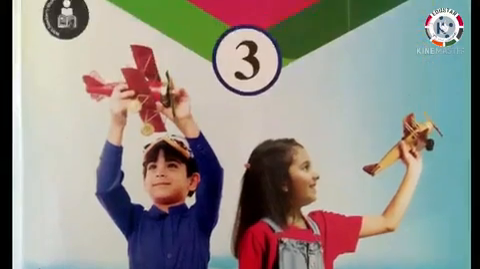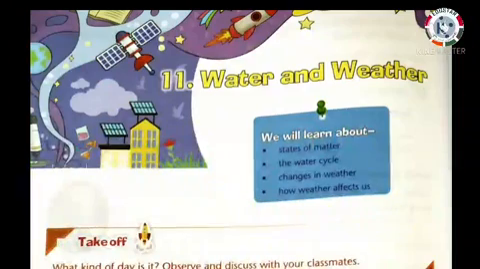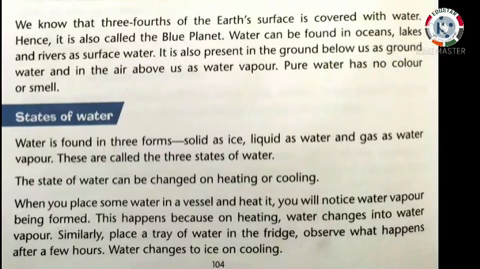Now take your science book. Take lesson 11, Water and Weather. Turn to page number 104. Keep your index finger on the first line and read with me. We know that 3/4 of the Earth's surface is covered with water. Hence, it is also called the blue planet.